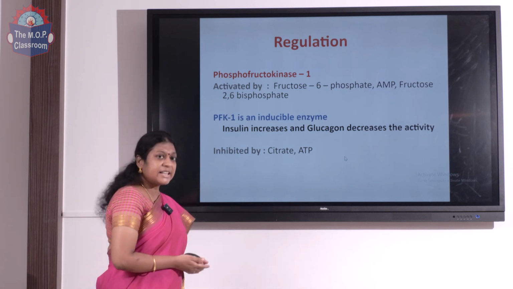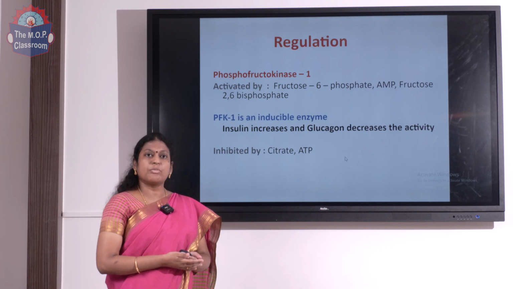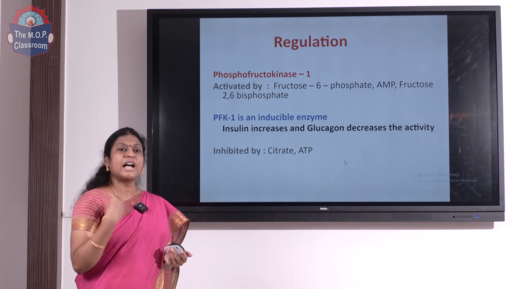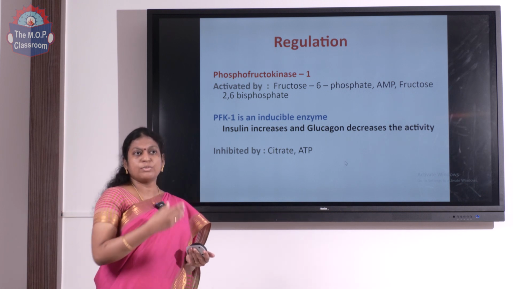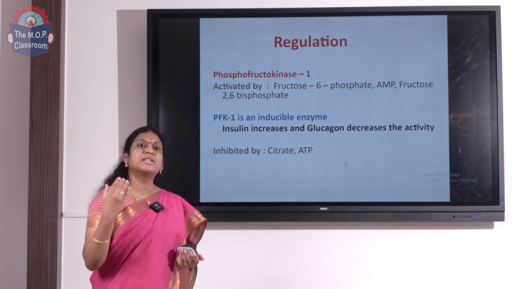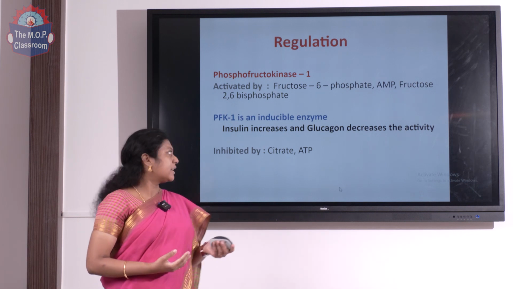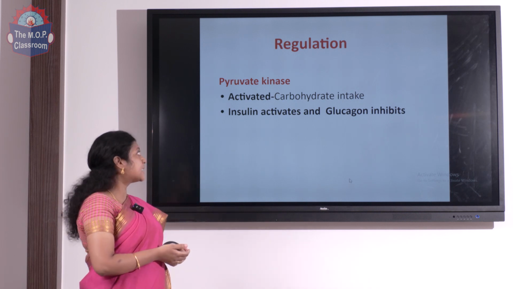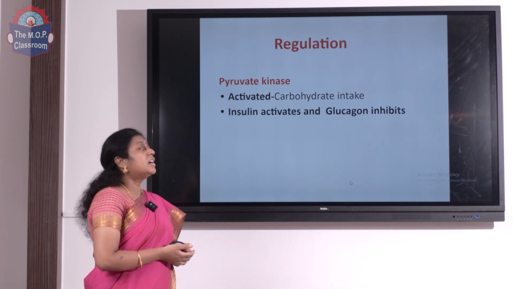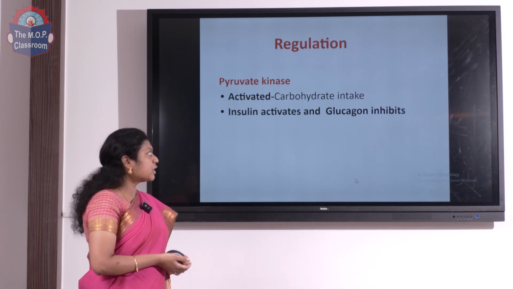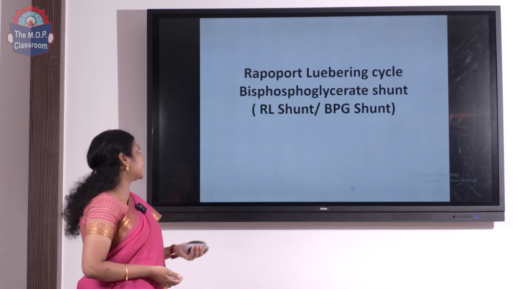And if citrate and ATP levels are high in our body, then glycolysis will slow down. This is basic common sense. Now, when we have enough energy, there is no need to break our glucose to give energy. Instead, glucose will be conserved and stored in the form of glycogen. Now, the next rate limiting step is the reaction catalyzed by pyruvate kinase. This enzyme is activated by carbohydrate intake, insulin activates and glucagon inhibits.